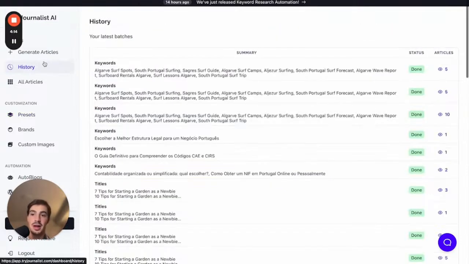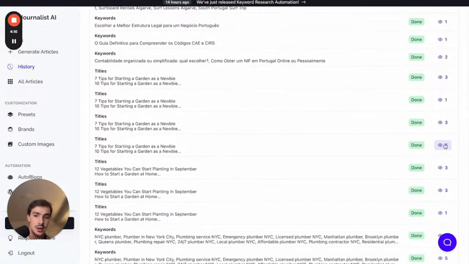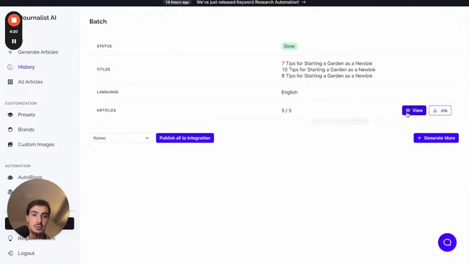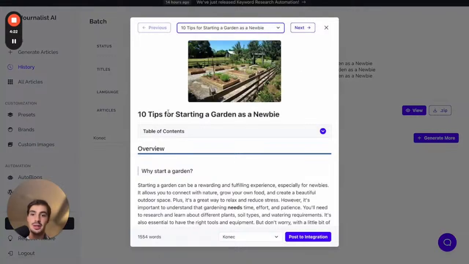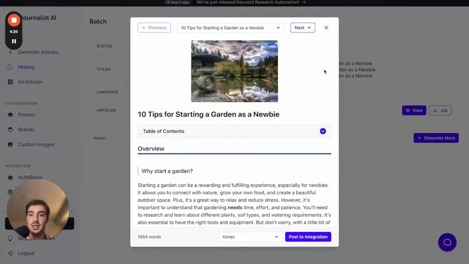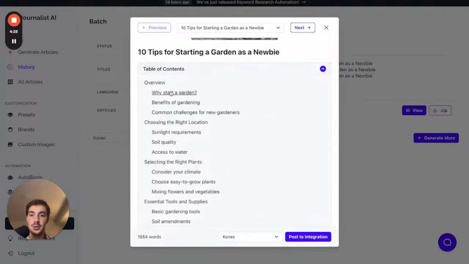So if I go here to my history again, I'll just select a random one here. For example, these are 5 articles in the gardening niche, right? For example, 10 tips for starting a garden as a newbie. All these images can be changed. This is the featured image. Table of contents, interactive as well, which is great.